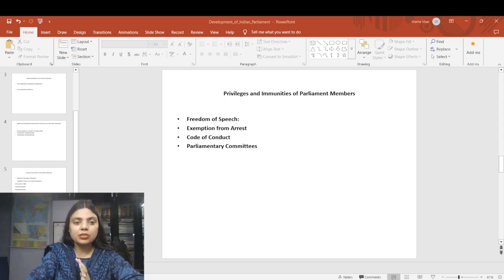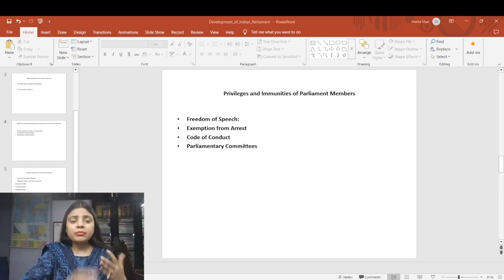Exemption from arrest. During a parliamentary session, MPs are protected from arrest in a civil case. This immunity allows them to attend the session and participate in legislative activities without interruption. However, this does not apply to criminal cases or preventive detention. Questions in UPSC and PCS have been asked with respect to freedom of speech of MPs and exemption from arrest. The question has already been asked. I request you to go and read this point in detail with your class notes or your notebook, whatever you are reading.